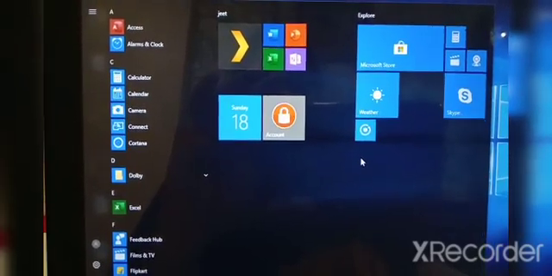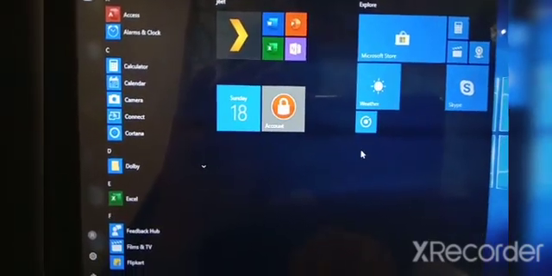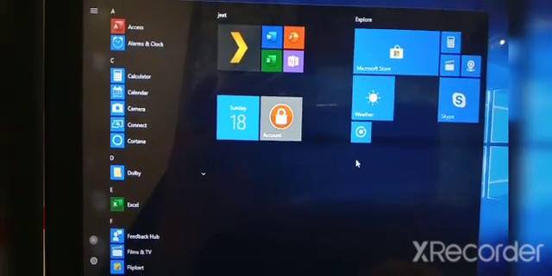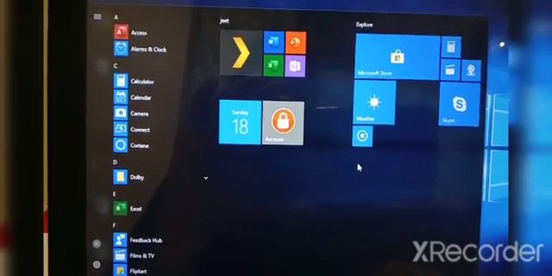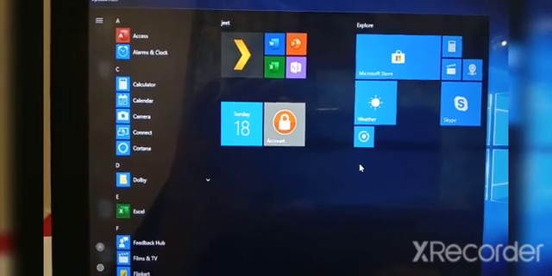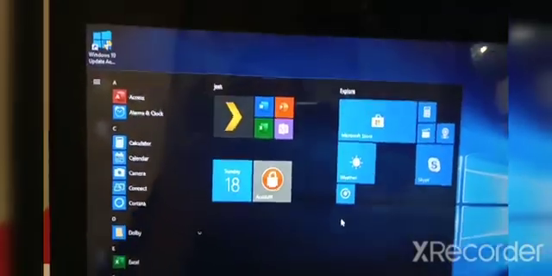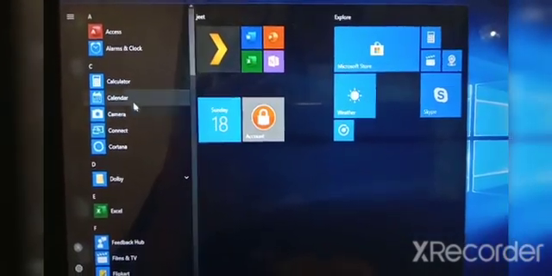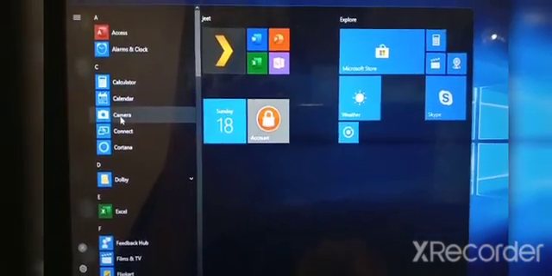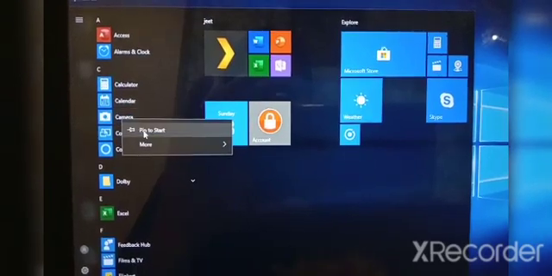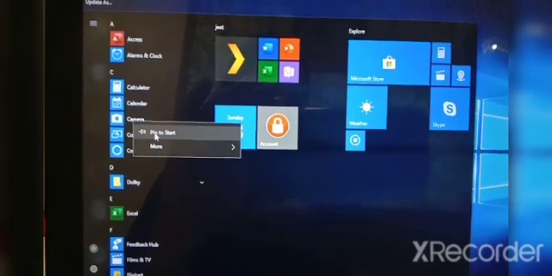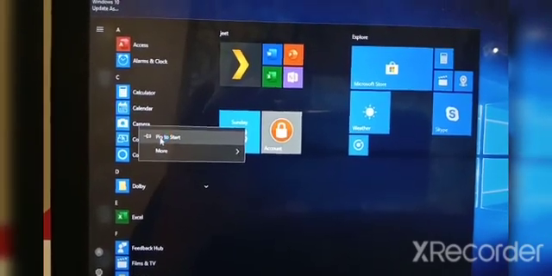Okay children, now we will see how to add or pin an app to the start menu. Just right click on this camera and click pin to start. Then it will get added to the start menu.